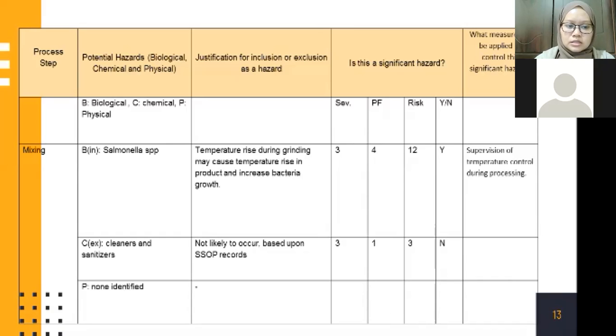And next is the chemical potential hazard, which is cleaners and sanitizers. And the justification for this hazard is that it is not likely to occur based upon SOP records. And the risk range is at the lower range, which is 3, and it shows no significant hazard. And the physical hazard in this process is non-identified, which is not likely to occur.